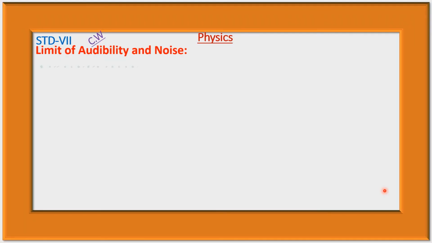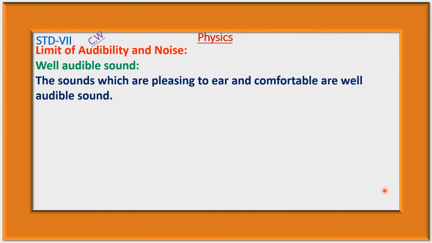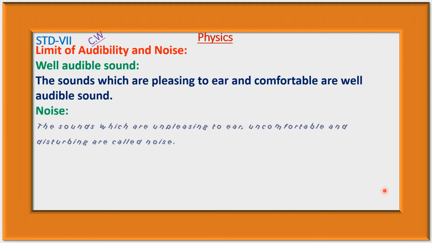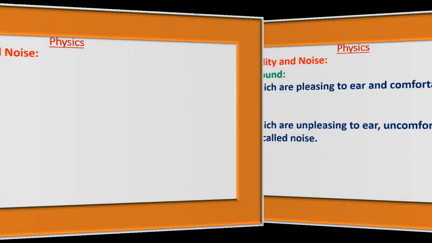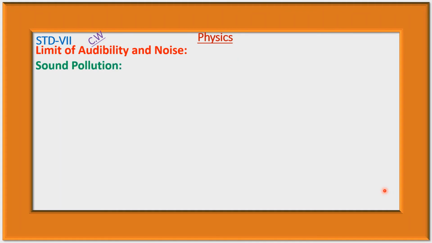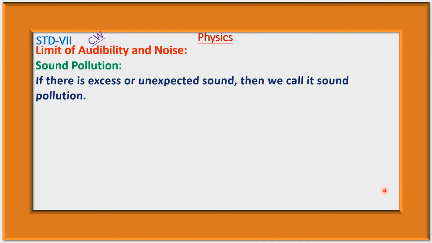Well audible sound. The sounds which are pleasing to the ear and comfortable are well audible sound. Noise. The sounds which are unpleasing to the ear, uncomfortable and disturbing are called noise. Now sound pollution. If there is excess or unexpected sound, then we call it sound pollution.